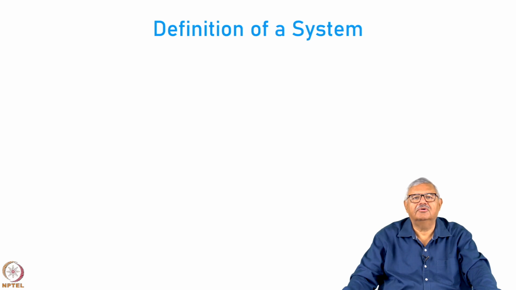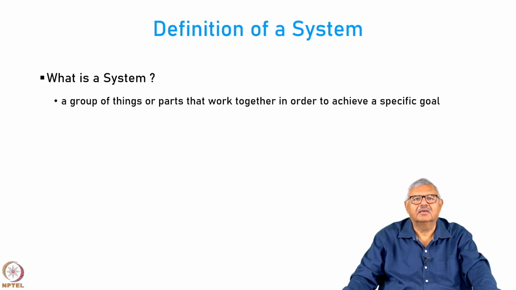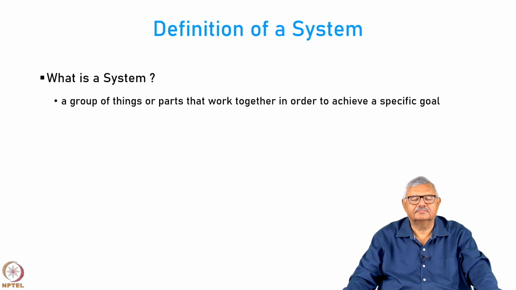In this lecture, we will take a look at the airport system and what role it plays in the field of air transportation or civil aviation. Because I am calling it a system, it is important first to understand what is meant by a system. How do you define something as a system? A system is basically a group of things or parts that work together in order to achieve a specific goal.